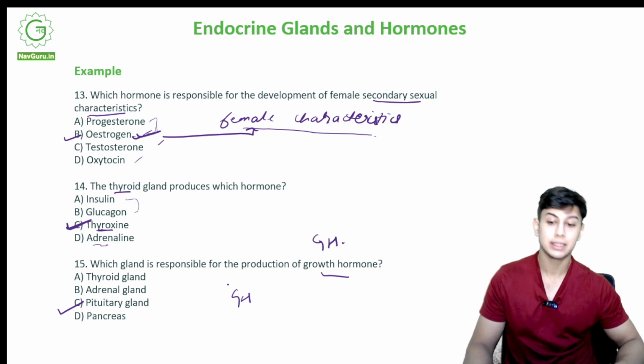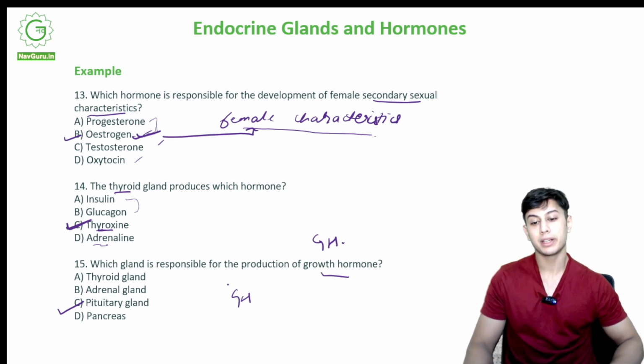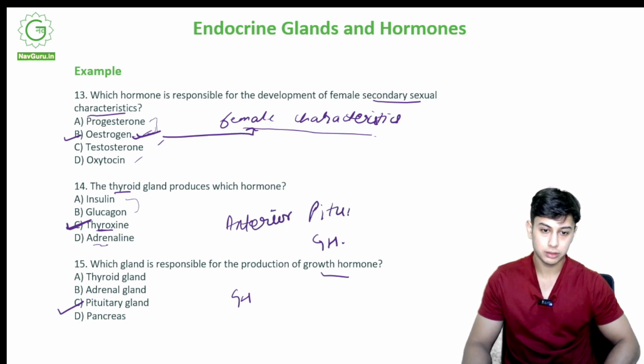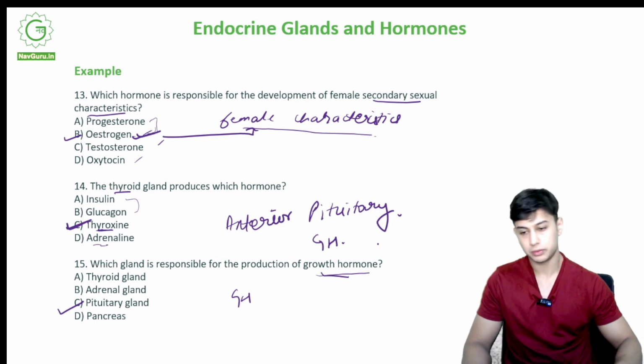And which part of the pituitary gland? The anterior pituitary. The anterior pituitary produces the growth hormone.